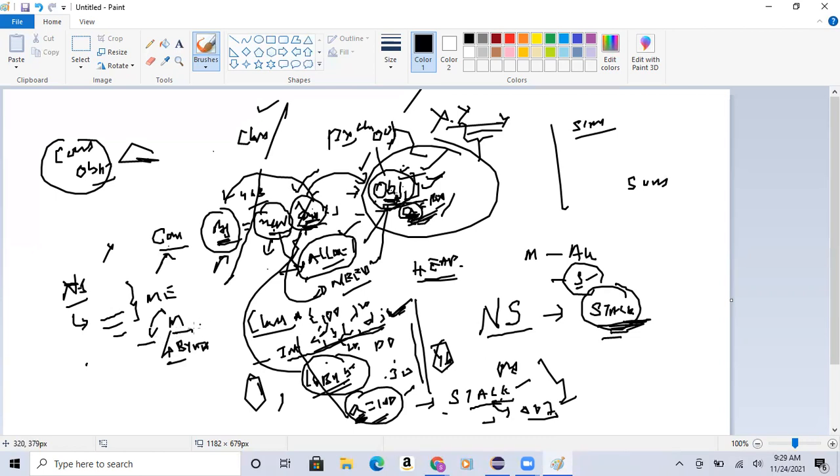Always remember that when I want to access non-static members, variables or methods, either in the same class or from a different class, I need to create an object, and via this object I'll be accessing these non-static members. Clear?